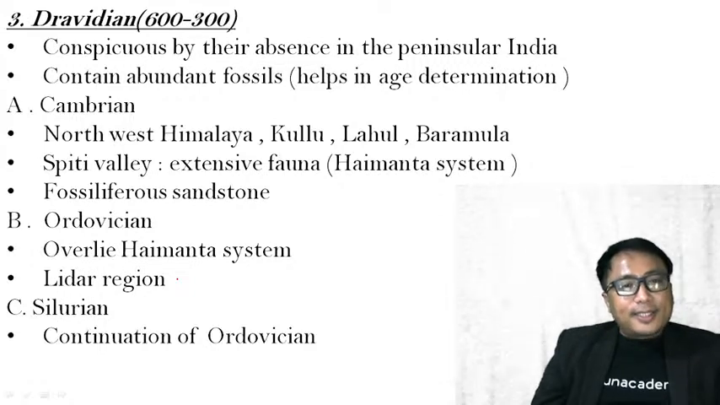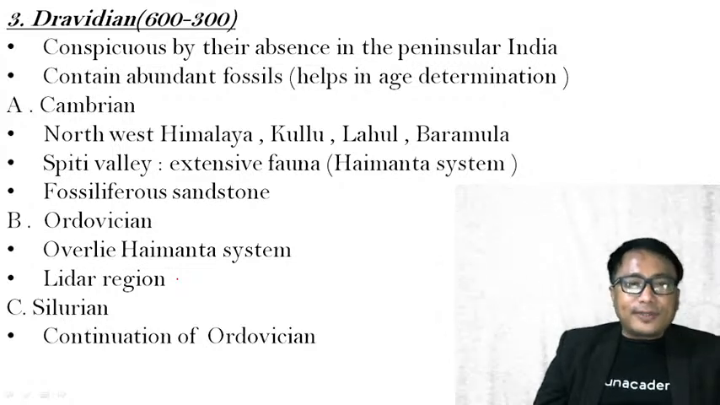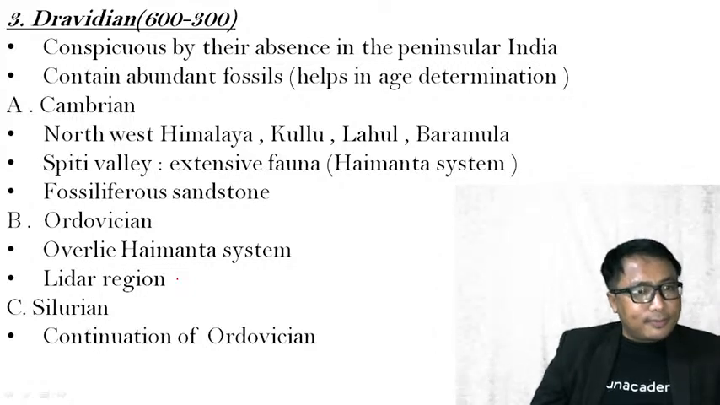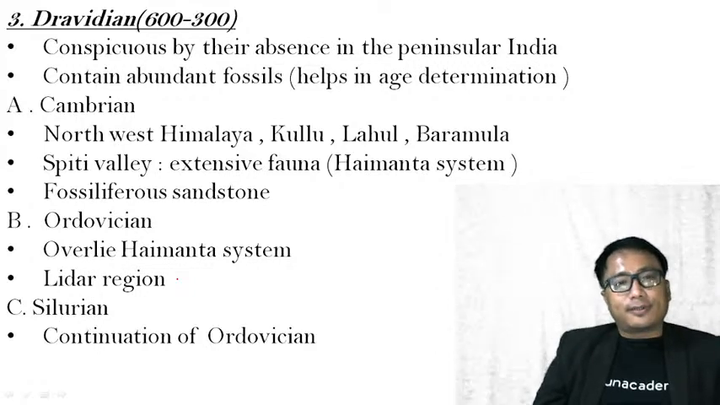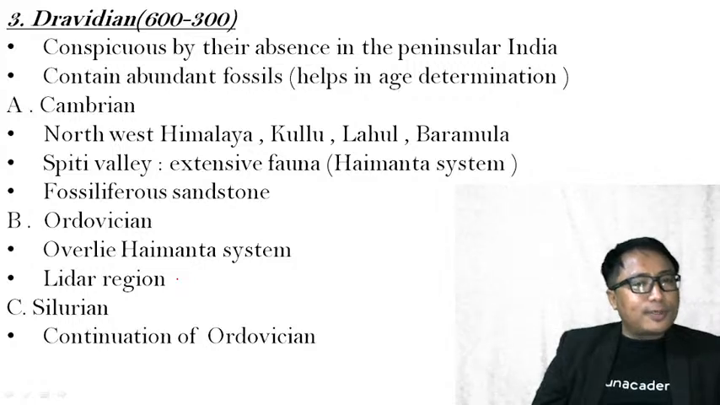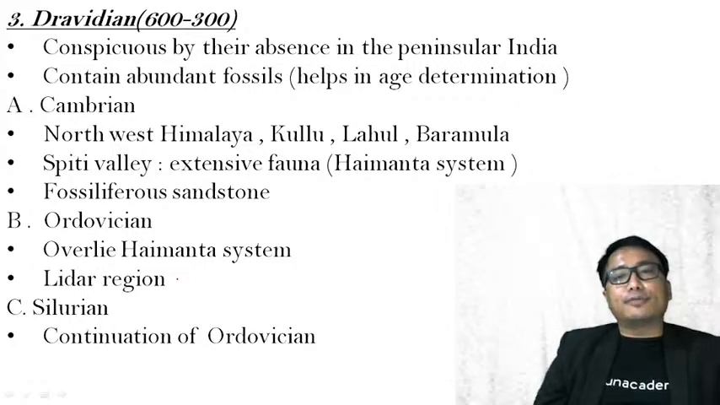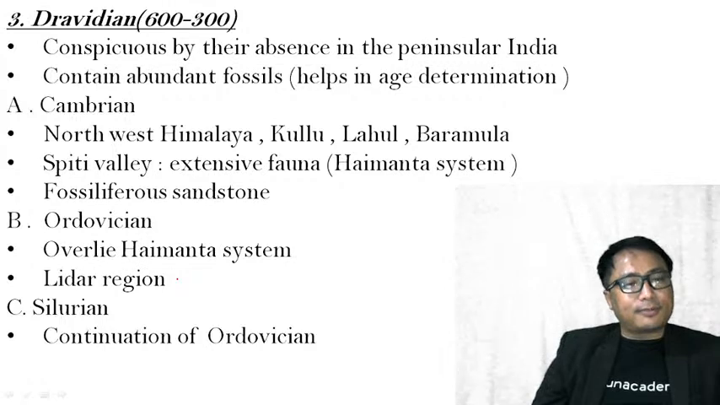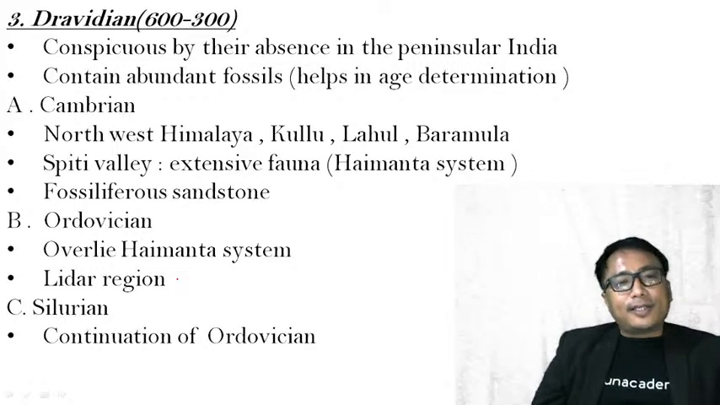Anyway, the Dravidian rock system is further divided into different time periods. The first one is the Cambrian. Two very important points: kindly read once. It is conspicuous by its absence in the peninsular region. That is a very important characteristic of this Dravidian rock. Second, it contains abundant fossils. Clear?